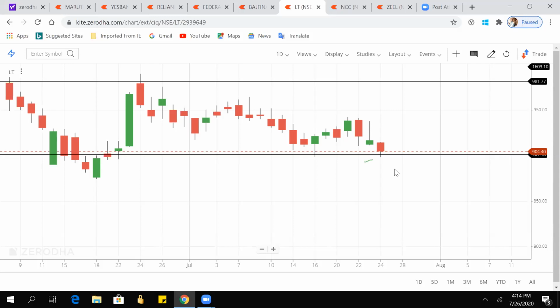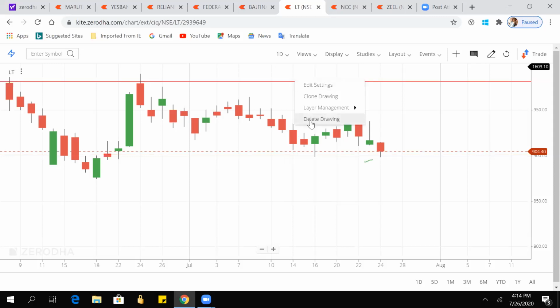I would also like to add that it is not like these lines are the only support and resistance. Many times the stock takes support at moving averages also. I don't have any particular example, but if we draw a moving average for 20 days or for 50 days, then many times the stock takes support at that level also. So while drawing this, you can take those moving averages also, and see whether the stock is taking support there or not. Fine, Ashish, with respect to moving averages, we can discuss next week. Now we will talk purely about support and resistance.